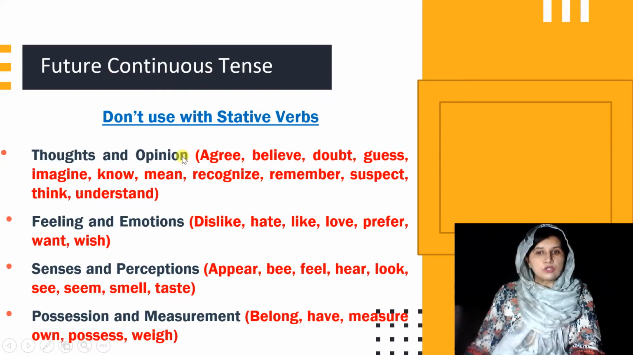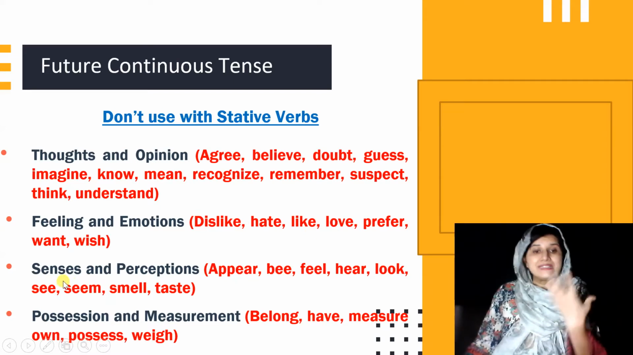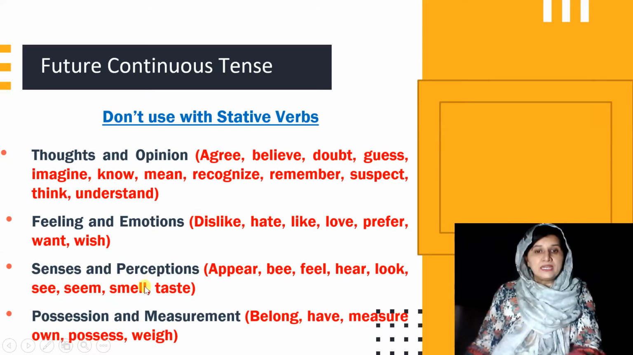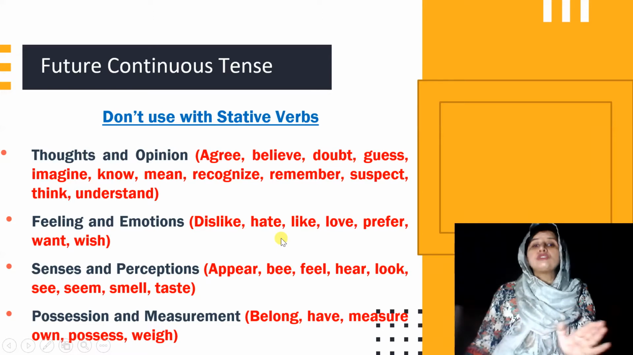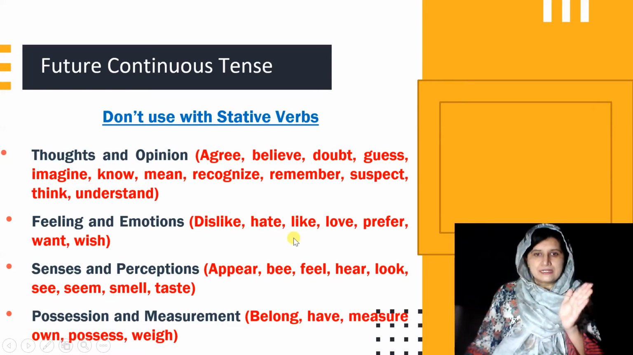Some of the examples of the stative verbs are given here. Some of the stative verbs can be related to thoughts and opinion: agree, believe, doubt. Some may relate to feelings and emotions, like dislike, hate, like, love. Some stative verbs can be related to senses and perceptions, like appear, feel, hear, look. And some show possessions and measurement: belong, have, measure, like this. So we never use stative verbs with future continuous tense.